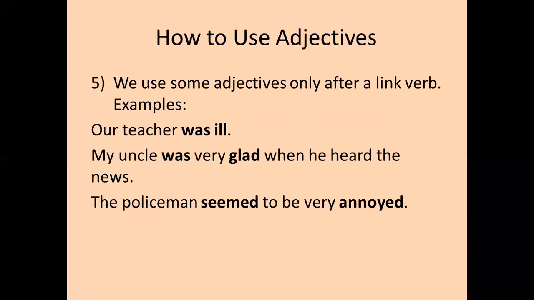We use some adjectives only after a link verb. Examples, our teacher was ill. We don't say we have an ill teacher. No, we have a teacher who is ill. Either we can say it like that, or we say our teacher was ill. So here, of course, the link verb is was, and the adjective is ill.